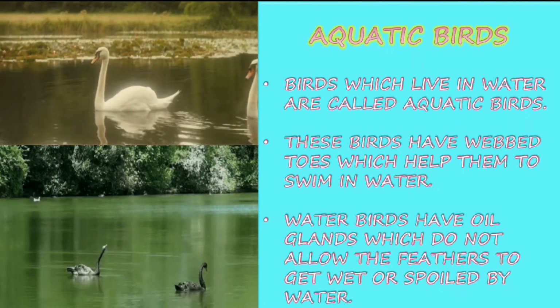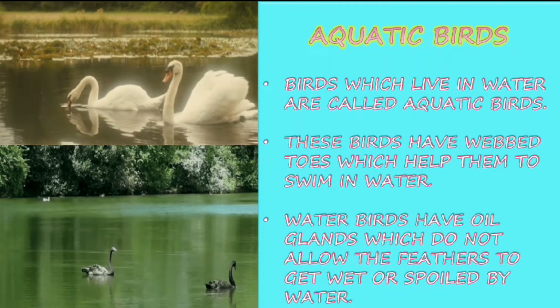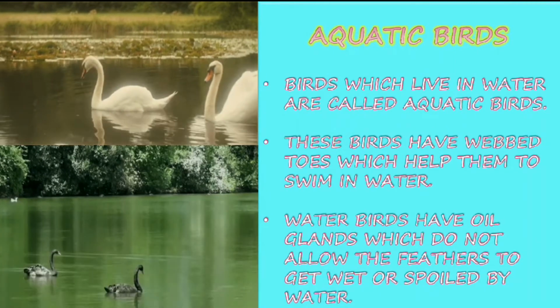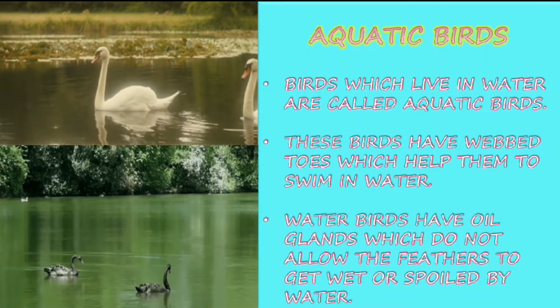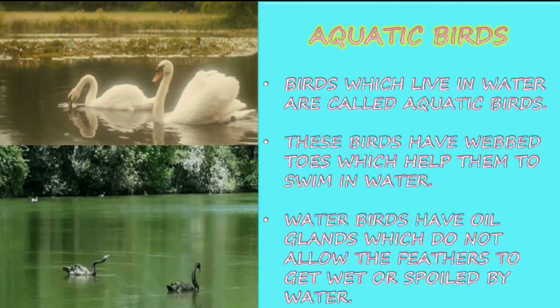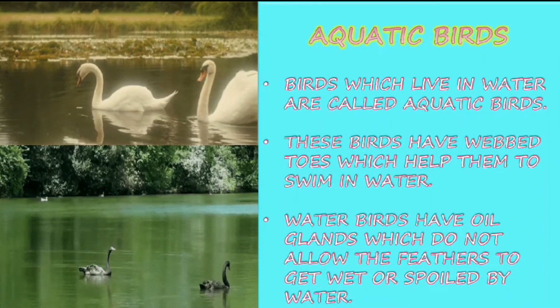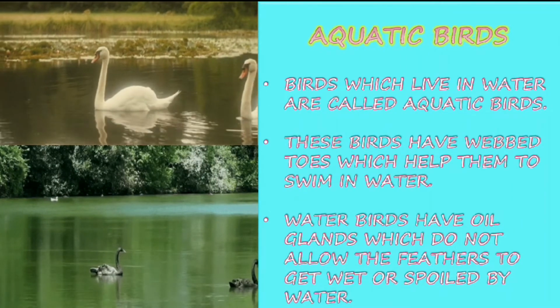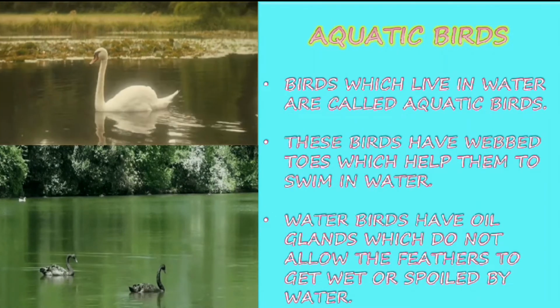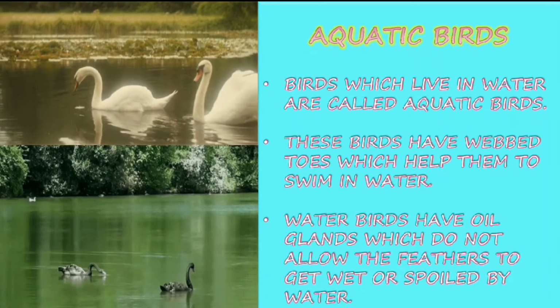To avoid the water being absorbed by the wings, they have oil glands which prevent their wings from soaking in water.